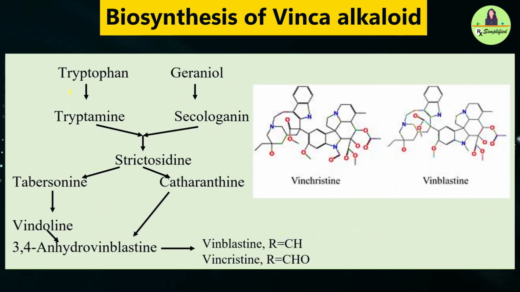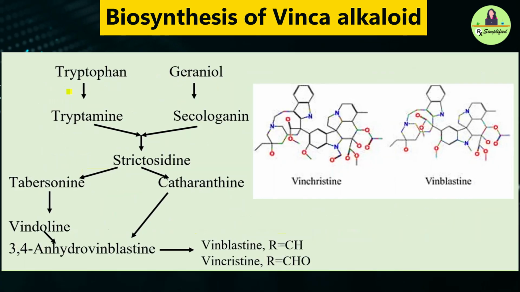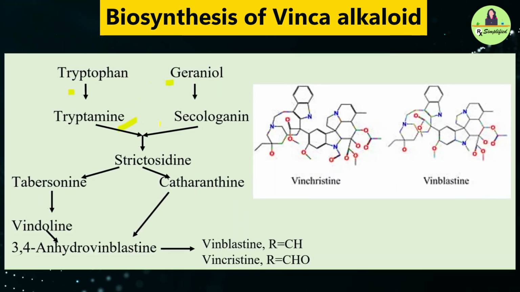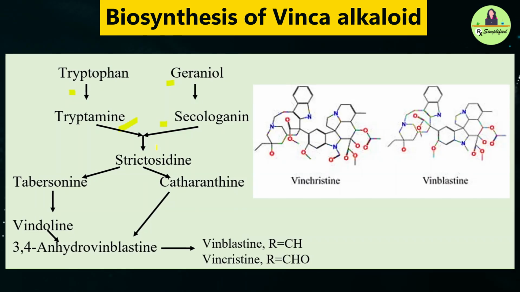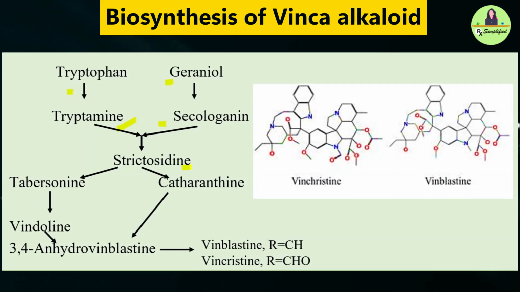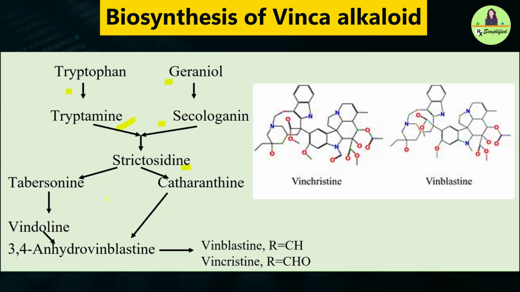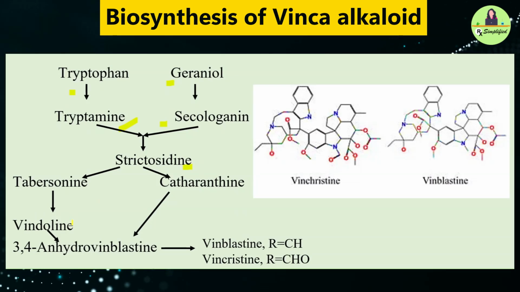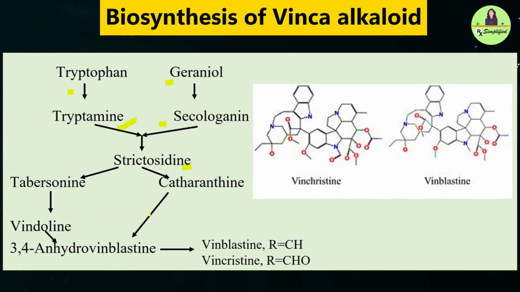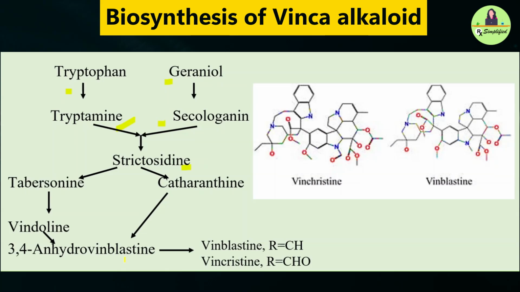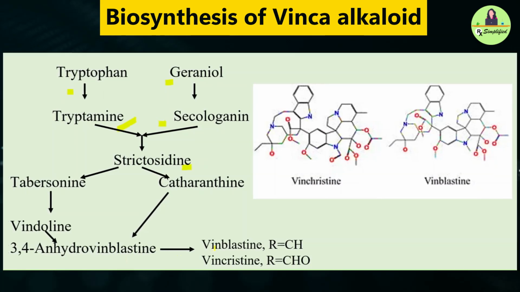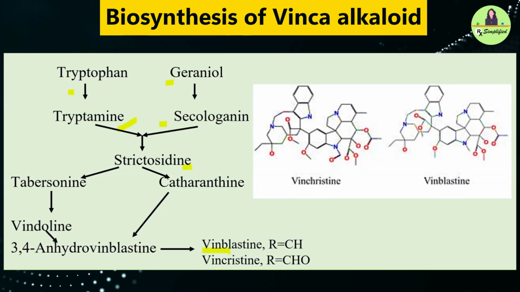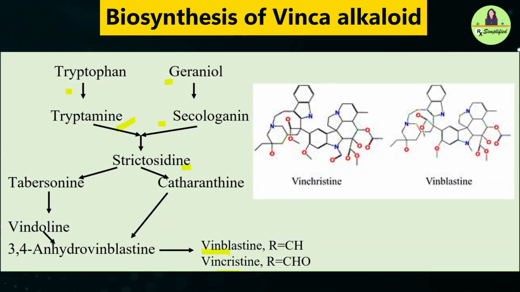The biosynthesis of Vinca alkaloids starts with tryptophan and geraniol, leading to tryptamine and secologanin, which combine to form strictosidine. This key intermediate then branches into tabersonine and catharanthine. Tabersonine converts to vindoline, which along with catharanthine forms 3,4-anhydrovinblastine. Finally, this leads to two major anti-cancer drugs. One is vinblastine and one is vincristine, widely used in chemotherapy.